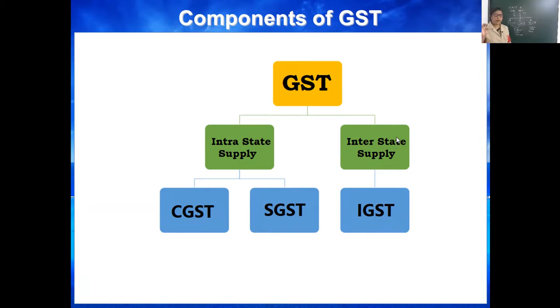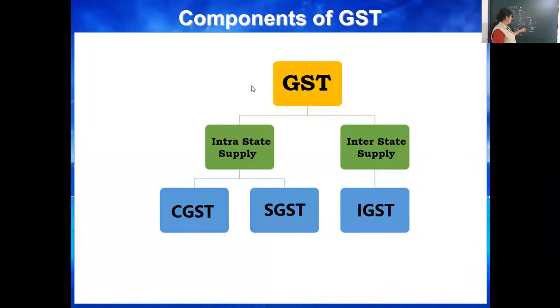Before going further, first I want to explain what is intra-state. Intra-state means same state, within the state. Buyer of Kota, seller of Jaipur, buyer of Jodhpur, seller of Jaisalmer. In intra-state, two taxes are there: CGST, Central Goods and Service Tax, and SGST, State Goods and Service Tax.